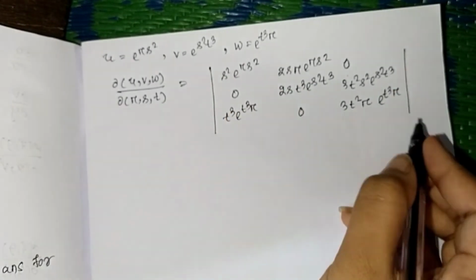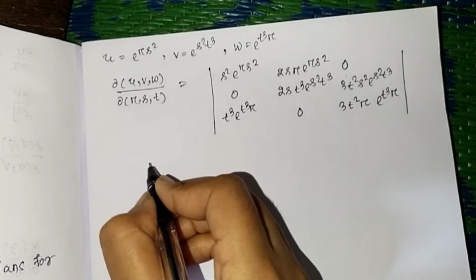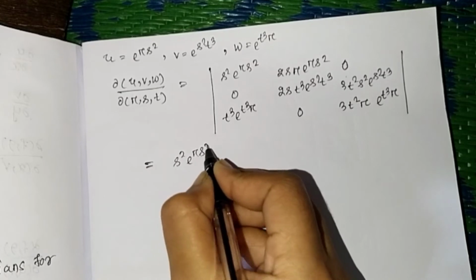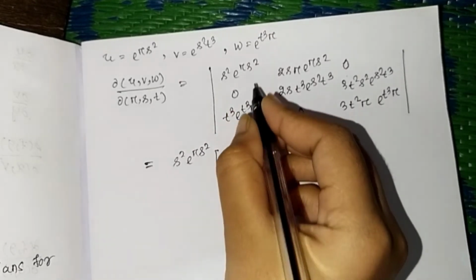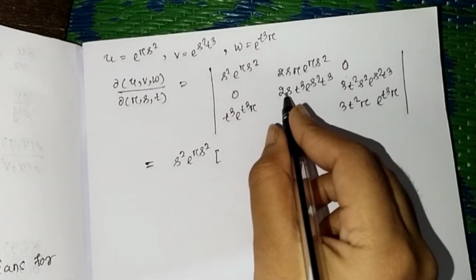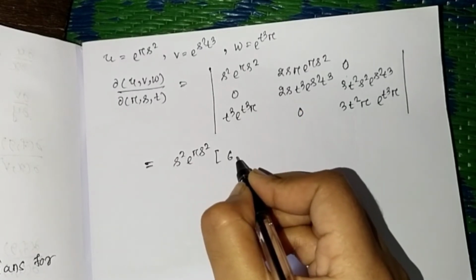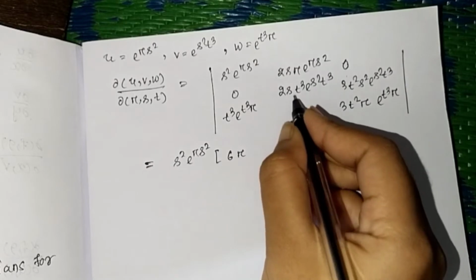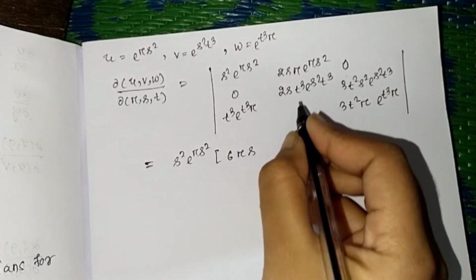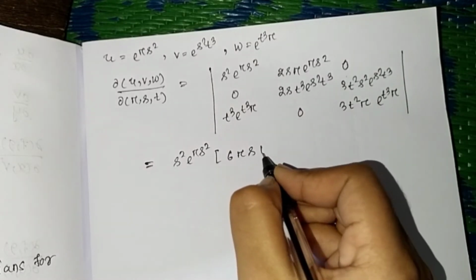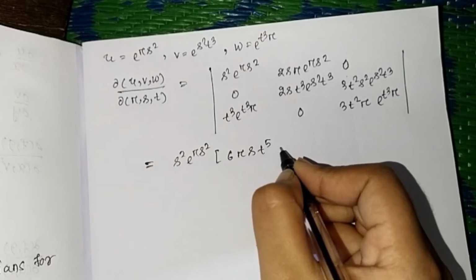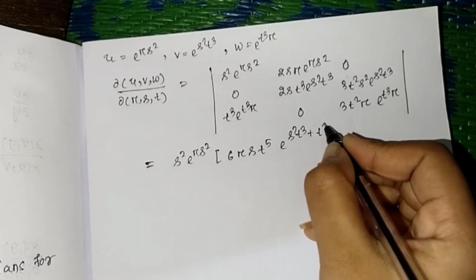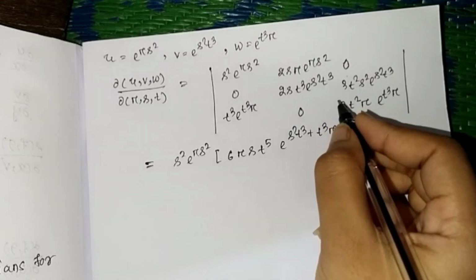Then we will find the determinant value. That is equal to s square e to the power r s square into, that will cancel, so 4 into 2 is 8 r s t^4 into t square, that is t to the power 5 into e to the power s square t^4 plus t^4 r, minus 0.